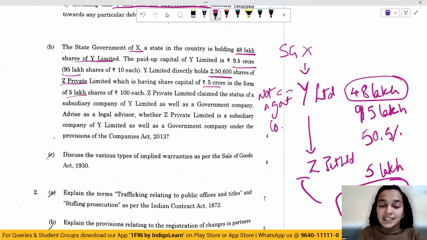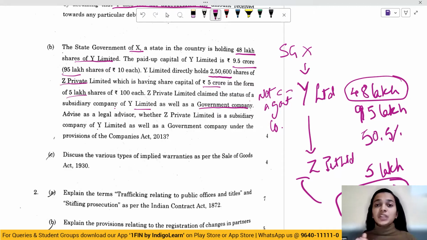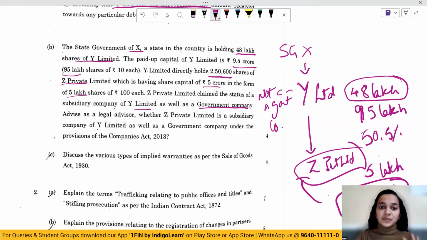Now, what is happening here is Z Private Limited claimed the status of a subsidiary company of Y Limited as well as government company. Now, when does a company become a subsidiary company? When the other company holds or exercises control over more than 50% of the total share capital. Now, 50% of 5 lakh comes to 2,50,000, and here the holding is 2,50,600, which means Y Limited has more than 50% voting power in Z Limited. So yes, Z Limited becomes Y Limited's subsidiary.